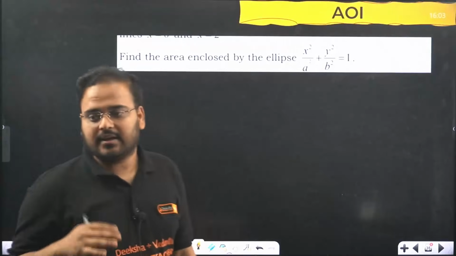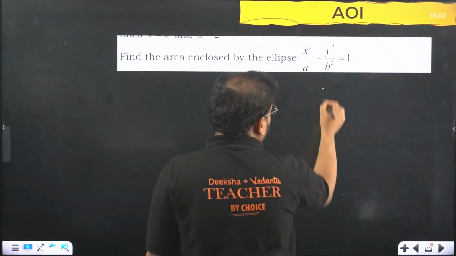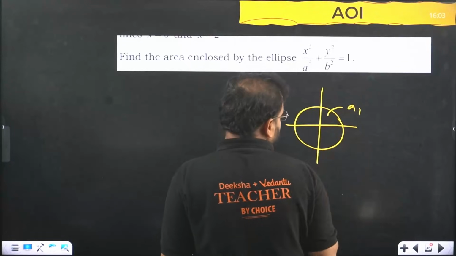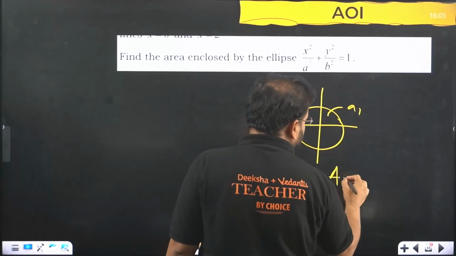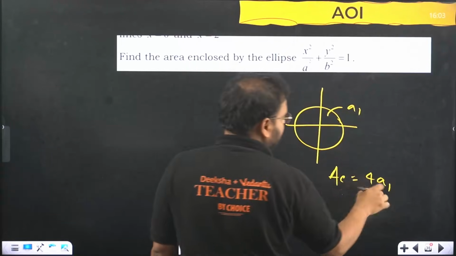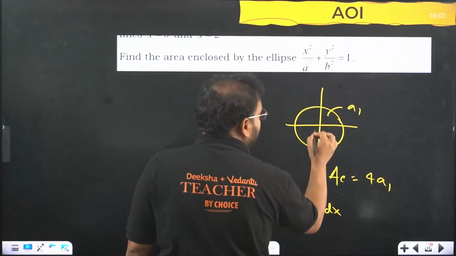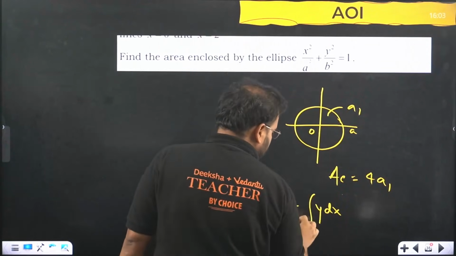This question also is there. How to solve this question, I have taught you many times, so please go ahead and refer it. This is my part A1, sir. Okay, we know that area of the ellipse is given by 4 times of the part A1, and A1 is given by what, beta? Y dx from where to where? This is 0, this is A, major axis, 0 to A.